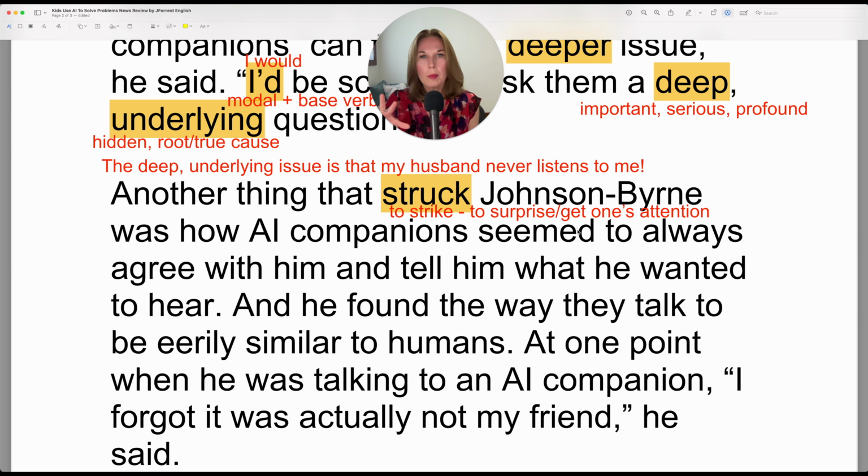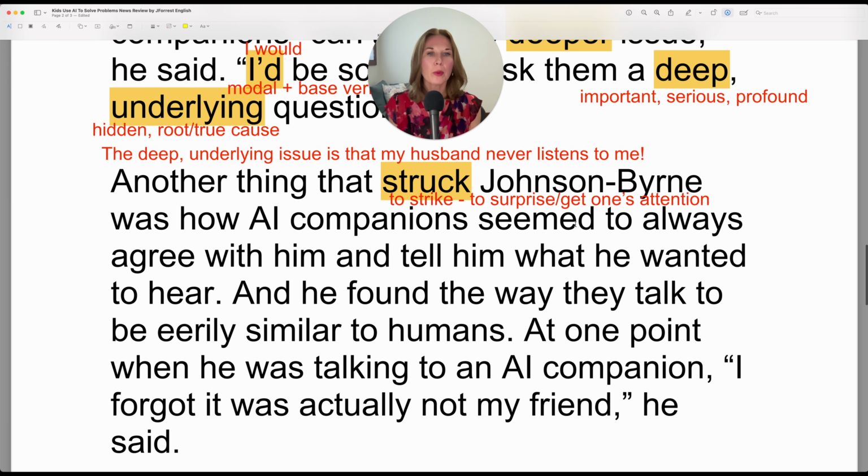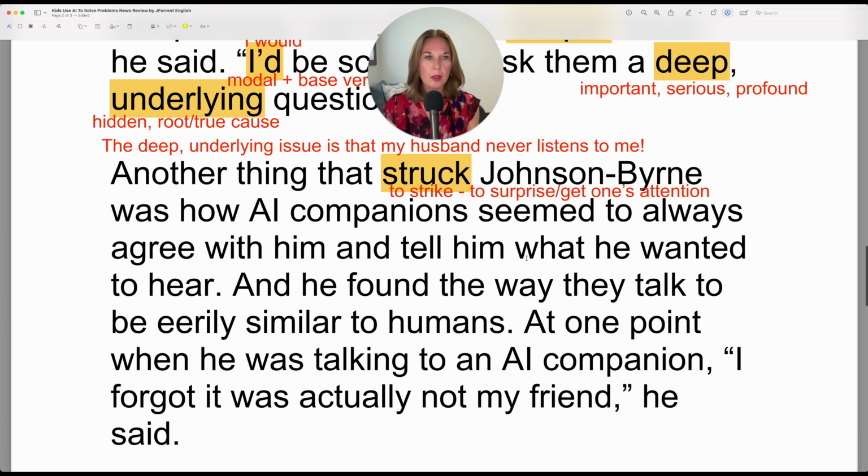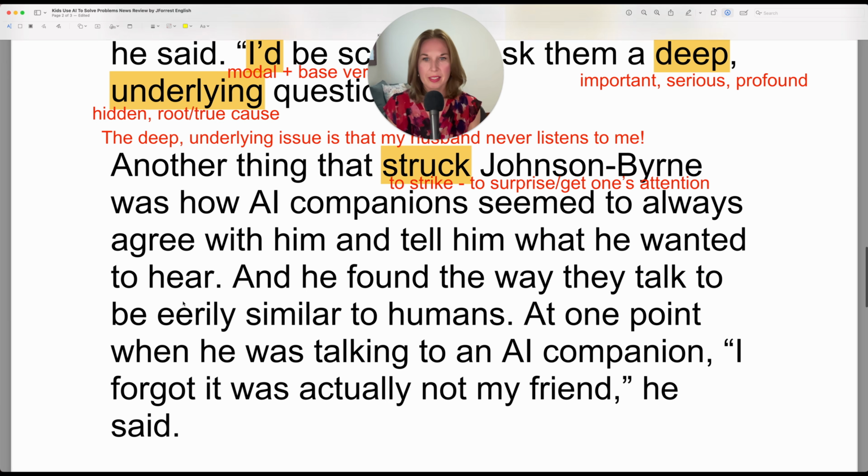So there's some level of doubt there. So if I say, my students seem to enjoy my news lessons, I'm saying there's some proof in that. I get positive comments from students, but I'm not presenting it as a universal truth or as a fact. So how AI companions seemed to always agree with him and tell him what he wanted to hear.